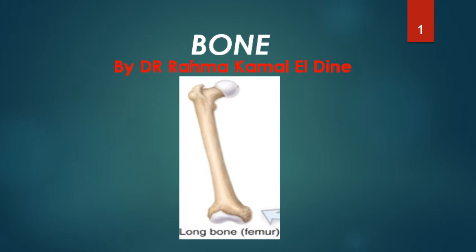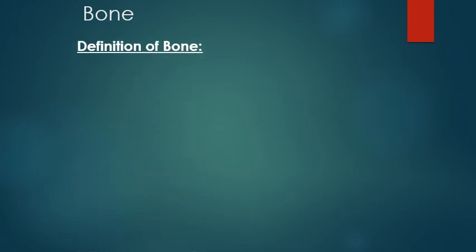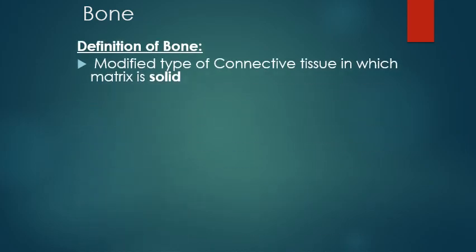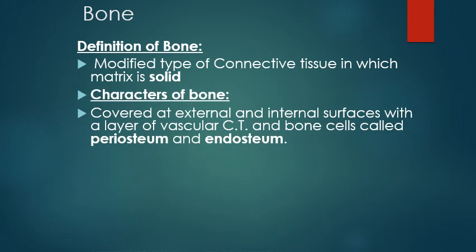Dear student, today inshallah we're going to talk about the bone. First, you should know that the bone is a type of connective tissue in which the matrix is solid, formed of cells, fibers, and matrix. The bone is characterized by being covered externally by something called periosteum and lined internally by the endosteum.